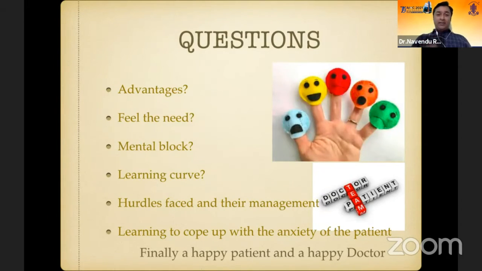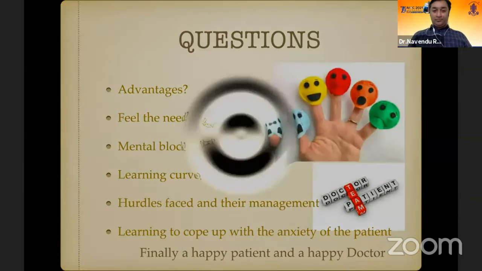And what are the questions that come to our mind while we think about switching from local to topical? What are the advantages? Why? What is the felt need for this topical anesthesia? What is the mental block that we need to talk about? What is the learning curve for topical anesthesia? What are the hurdles that are faced, and how do we manage them? Learning to cope with the anxiety of the patient. Dr. Mohit sir has very well demonstrated this in his talk, how to cope with the anxiety of the patient. And finally, we want a happy patient and a happy doctor. That is our ultimate goal.